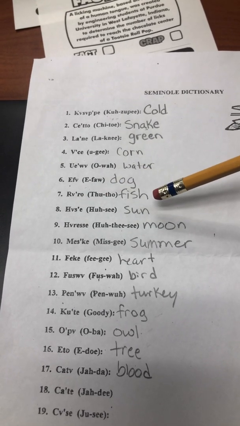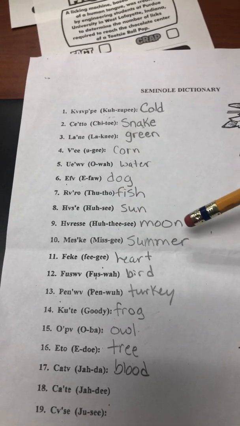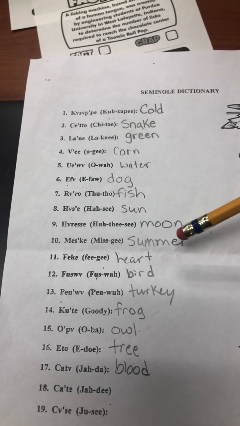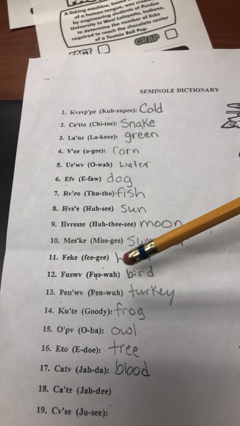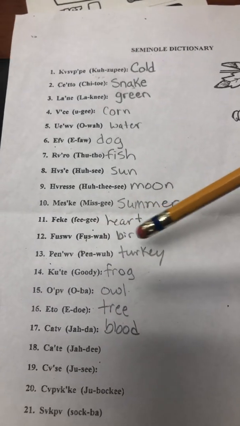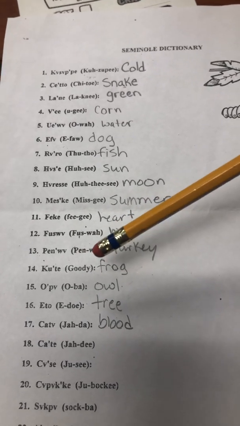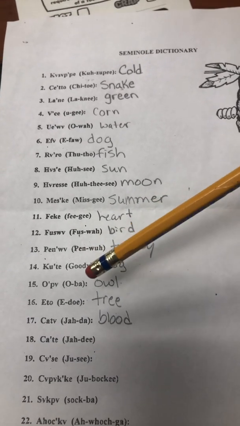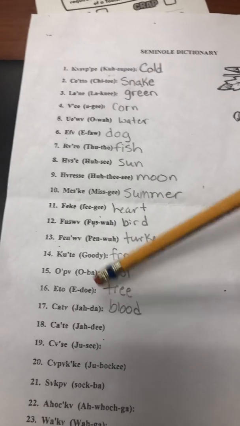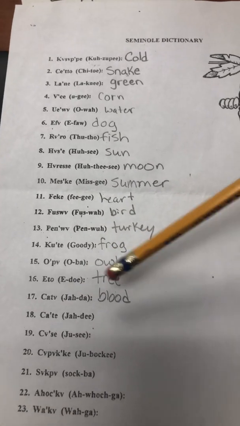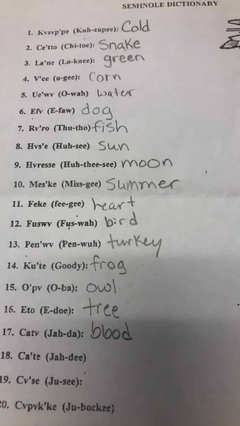Thatho means fish. Hasi means sun. Hathisi means moon. Miski means summer. Figi means heart. Faswa means bird. Penwa means turkey. Here's our new ones. Agudi means frog. Sounds kind of like goody. Oba means owl. That's good for Harry Potter and Hedwig. Edo means tree. And Jada means blood. Okay, so those are your words for today.